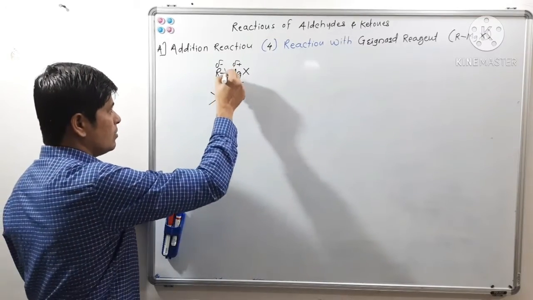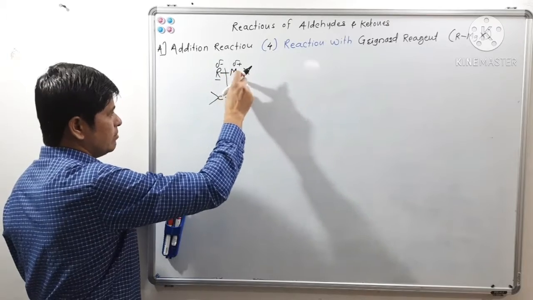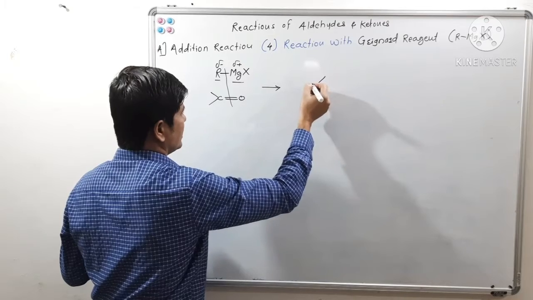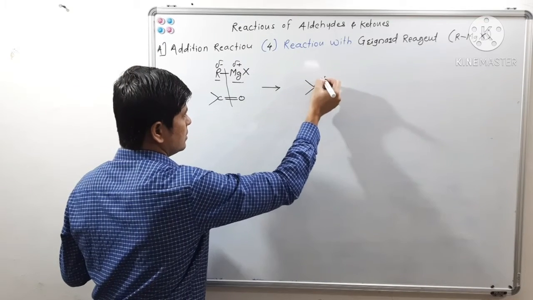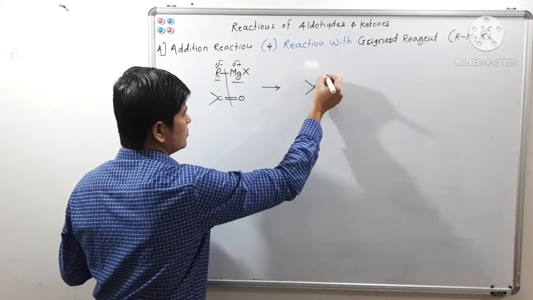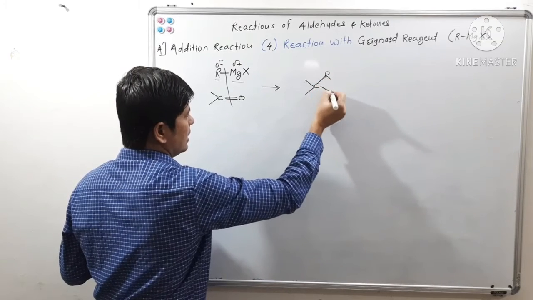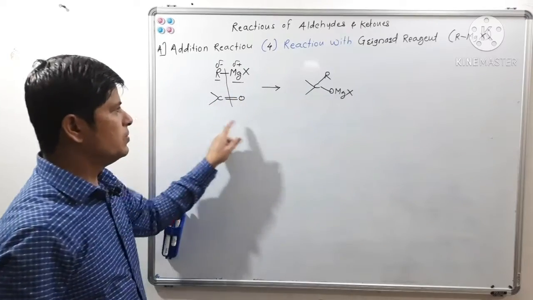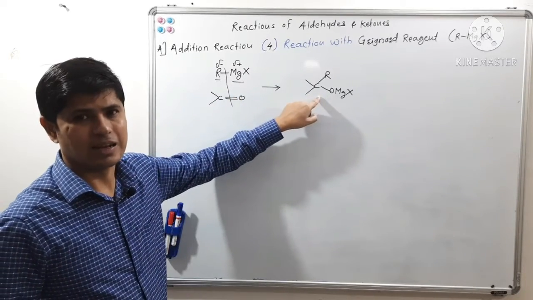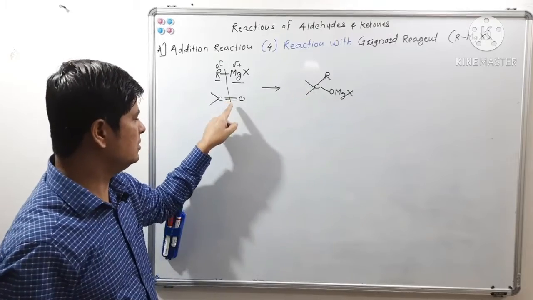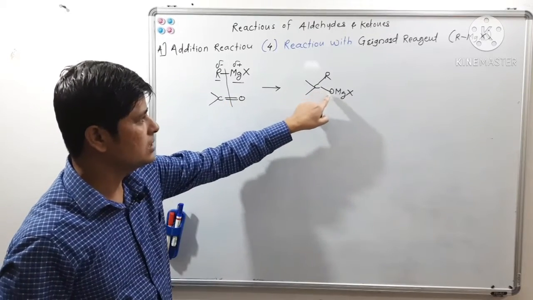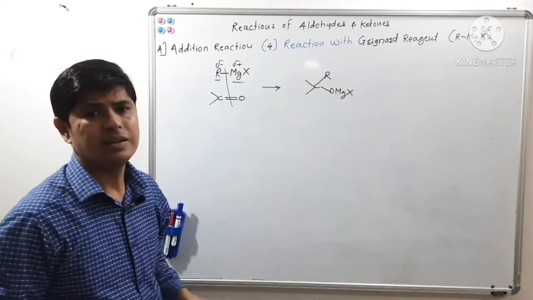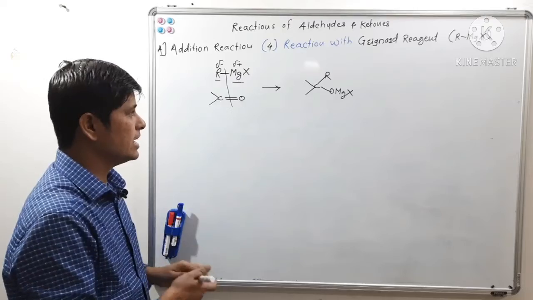Okay, so R will get bonded to this carbon, and MgX will get bonded to oxygen. So we will get such type of addition product, ROMgX. The carbonyl group will get converted into a tetrahedral carbon, and the carbon oxygen double bond will get converted to a single bond. So carbon will have the alkyl group and oxygen will have MgX, isn't it? In this way the addition reaction will take place.